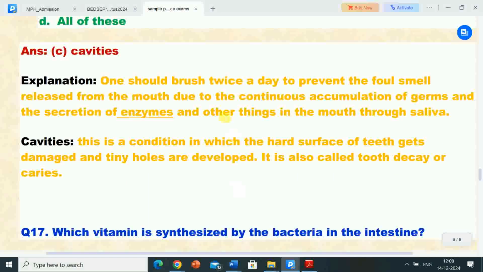Its explanation is, one should brush twice a day to prevent the foul smell released from the mouth due to the contagious accumulation of germs and the secretion of enzymes and other things in the mouth through saliva. Cavities, this is a condition in which the hard surface of teeth gets damaged and tiny holes are developed. It is also called tooth decay or caries.